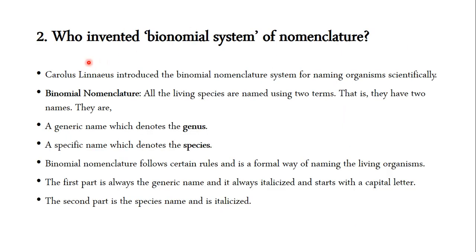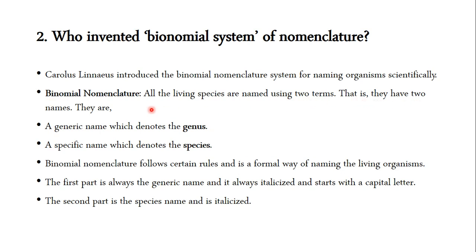Now see, the second question is: who invented the binomial system of nomenclature? Carl Linnaeus introduced the binomial nomenclature system for naming organisms scientifically. It means this system gives a scientific name to any organism. All living species are named using two terms. How many? Two. Here the word bi means two, so it uses two terms.